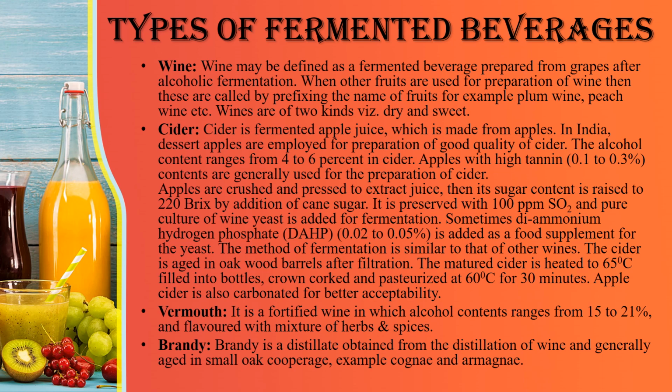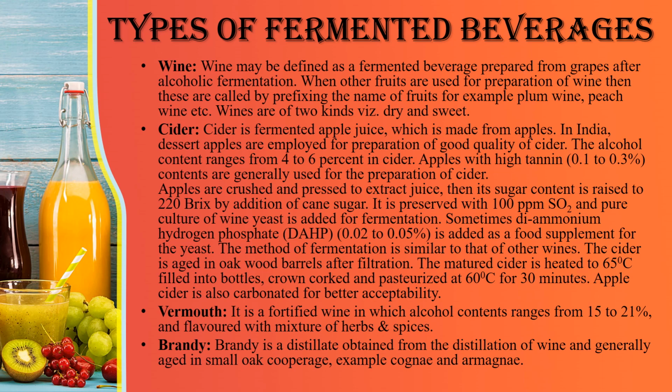It is preserved with 100 ppm SO2 and pure culture of wine yeast is added for fermentation. Sometimes diammonium hydrogen phosphate is added as a food supplement for the yeast. The method of fermentation is similar to that of other wines. The cider is aged in oak wood barrels after filtration. The matured cider is heated to 65 degrees Celsius, filled into bottles, crown corked, and pasteurized at 60 degrees Celsius for 30 minutes. Apple cider is also carbonated for better acceptability.